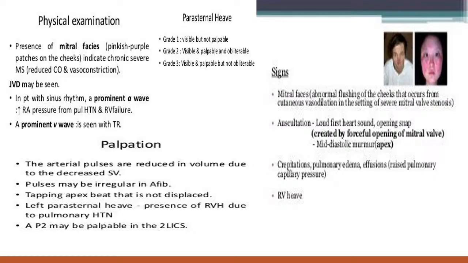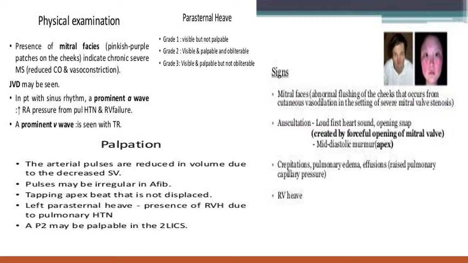S1 is loud whenever the rhythm is sinus. But if the patient has atrial fibrillation, what will be the S1? S1 will be of variable intensity. Some beats loud, some beats muffled, some soft, some absent. So when sinus rhythm is there, in mitral stenosis S1 is loud, but if atrial fibrillation is there, S1 becomes variable. Next is the loud first heart sound, okay.